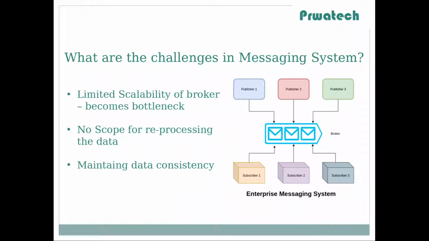Let's discuss the second point, that is no scope for reprocessing the data. It is possible that the subscriber application has some bug which processed the data the wrong way and you want to reprocess the data after fixing the bug. But you cannot do that as the subscriber already consumed the data from message queues in the broker. As you know, in a message queue, once the data is consumed, it gets popped or removed.